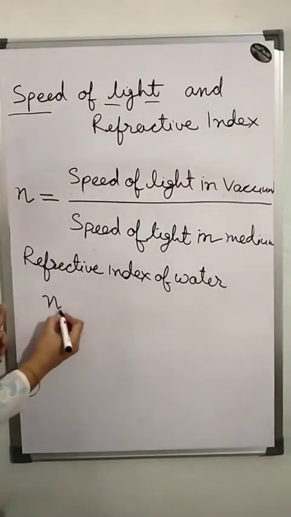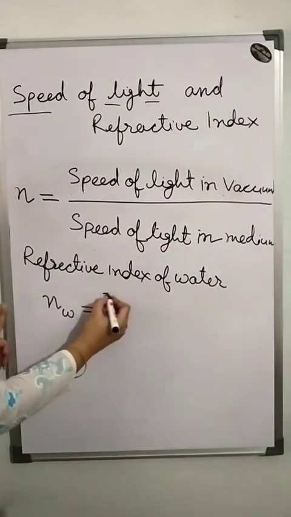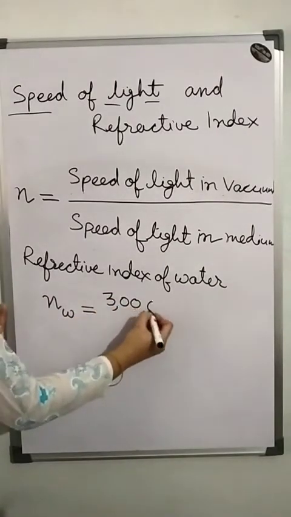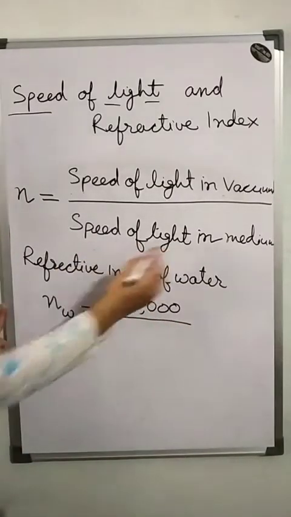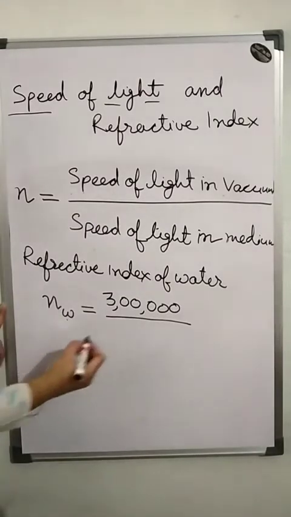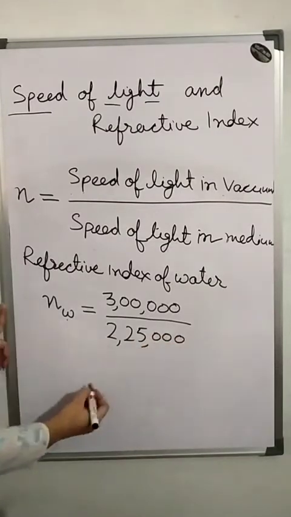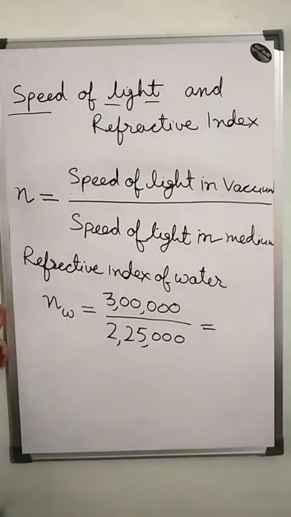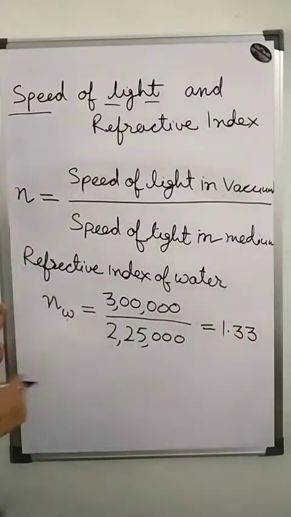I am writing here w stands for water, and the speed of light in vacuum, as we know, is 300,000 km per second, and the speed of light in the medium, this time water, is 2,25,000 km per second. If we divide them, we will get 1.33. So this is the refractive index of water.